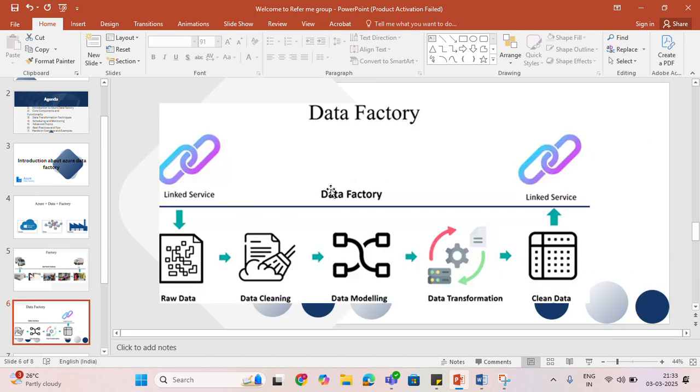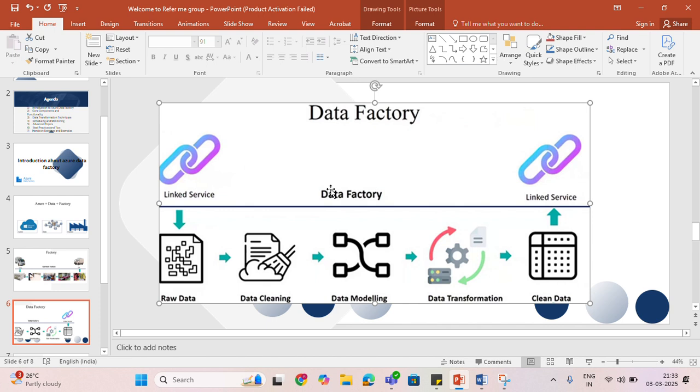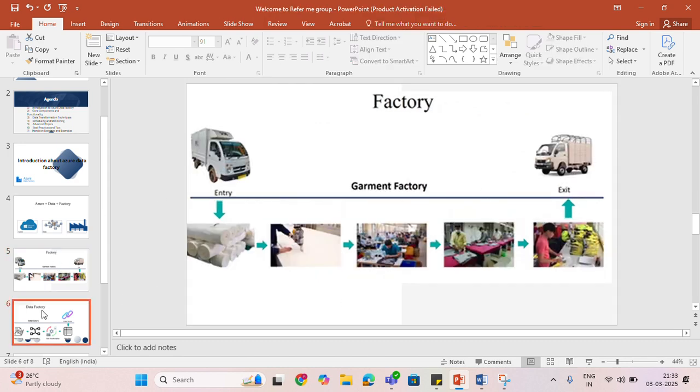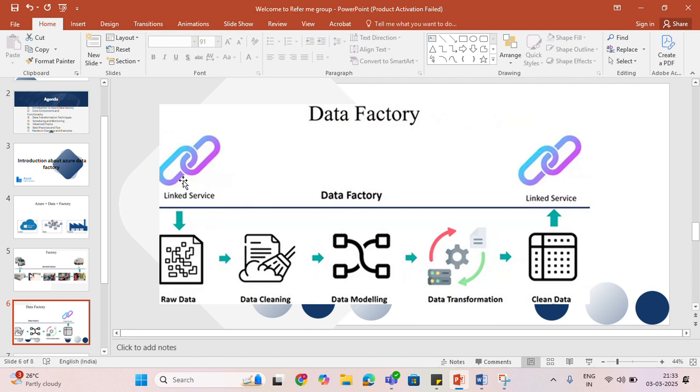And this is the next image, which we already discussed in the previous image, right? Linked service, raw material means raw data, data cleaning, data modeling, transformation, and clean. See, our ADF will work the same way. The linked service is a bridge for us, and it works in two ways. From the linked service, we are getting data from other sources.